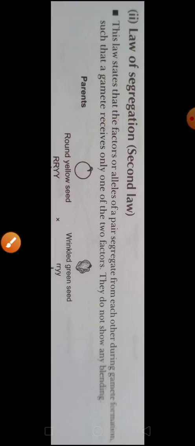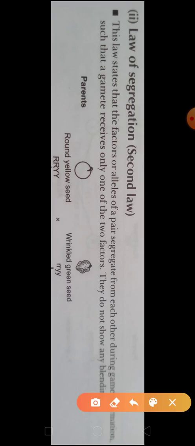Now the second law of inheritance is the law of segregation. In this law, Mendel proved that the two factors or alleles segregate from each other during gamete formation.